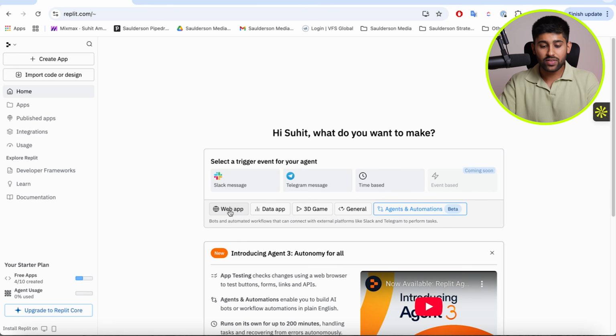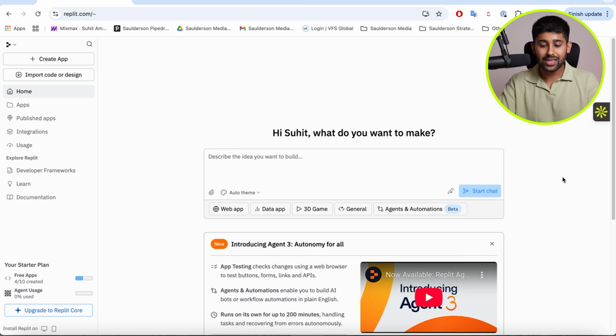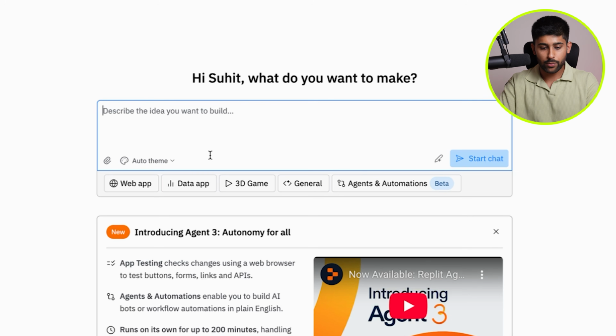And I'm going to show you just some of the examples that we can use to completely automate and scale up our middleman business. So the first thing, and one of the most major roadblocks to the middleman business, is actually finding brands and reaching out to them. But we can leverage Agent 3 to do this. So all we're going to do is go in here and describe a prompt.